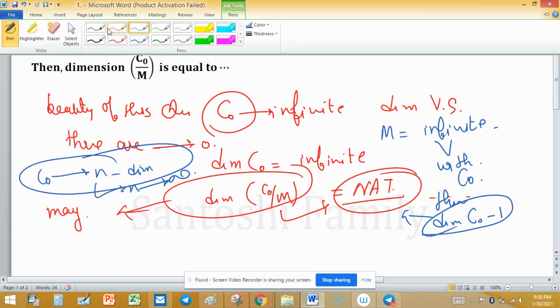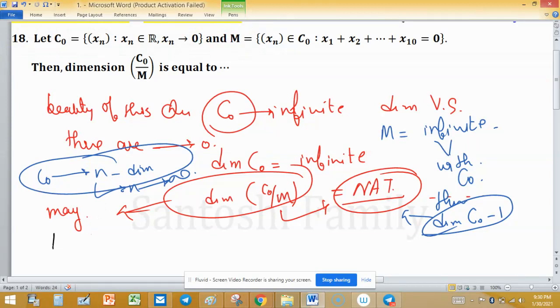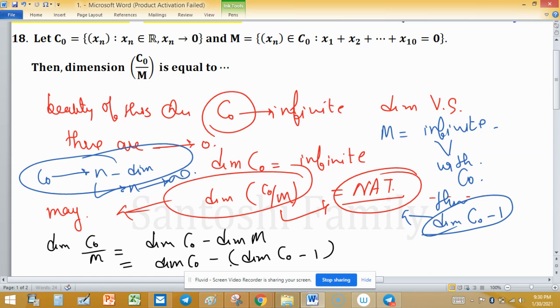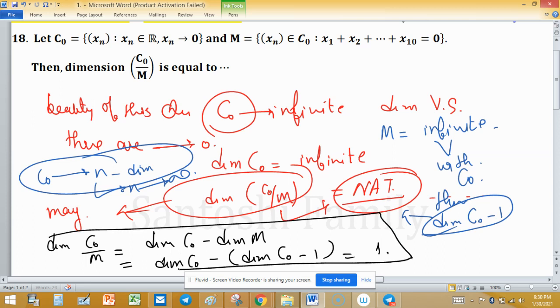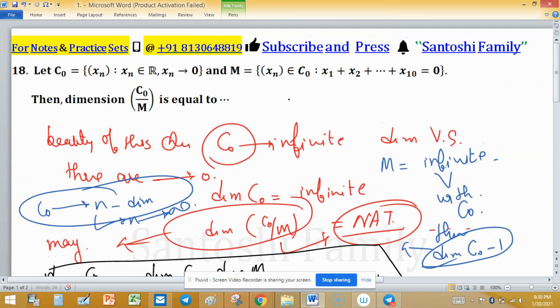Now come to the point, the dimension of C naught over M. As this is a quotient space, the dimension of C naught over M will be the dimension of C naught minus the dimension of M. Now the dimension of C naught is the same, and the dimension of M is the dimension of C naught minus 1, so the difference is 1. So the dimension of the quotient space C naught over M is equal to 1. So the answer of this problem is 1, and the beauty of this question is that C naught is given and M is defined. The defining of these spaces is beautiful.